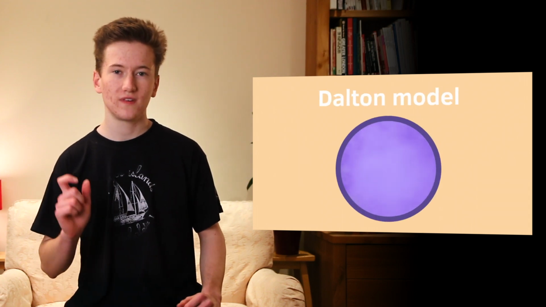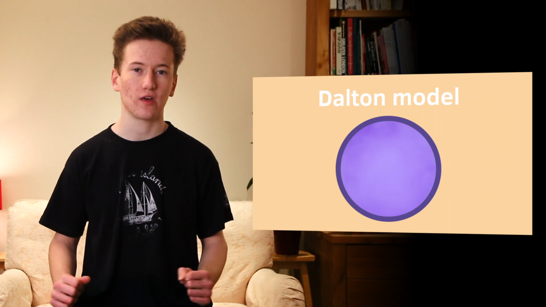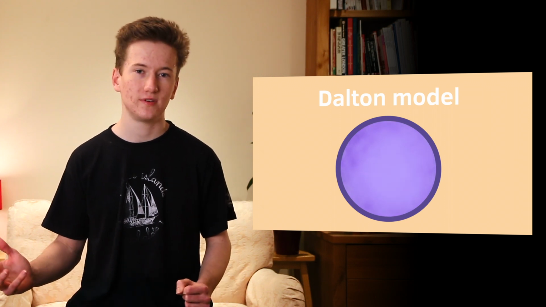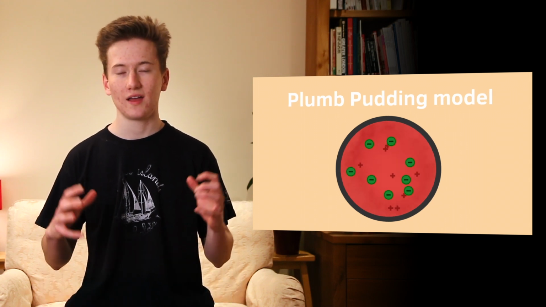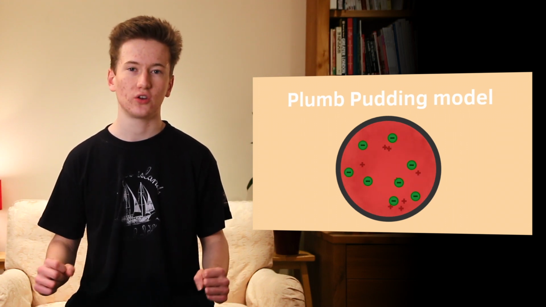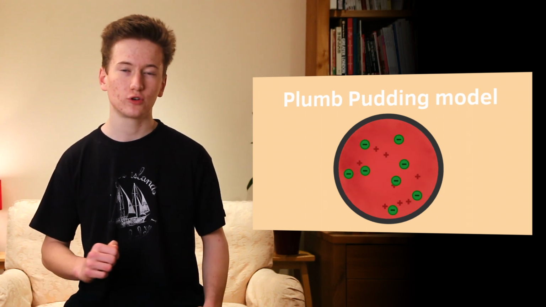In the early 1800s, John Dalton proposed a model of the atom where there were lots of little balls of matter, and when put together, built up everything we see around us. It then progressed to the plum pudding model, which is where there's a large area of positive charge with electrons inside it. However, in the early 20th century, there was a radical change in thinking.